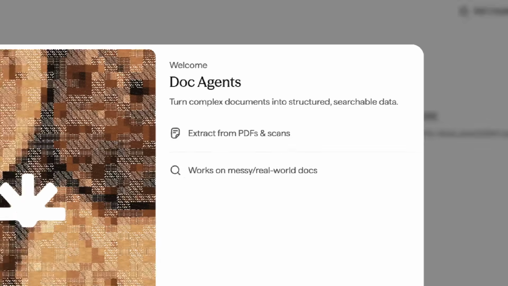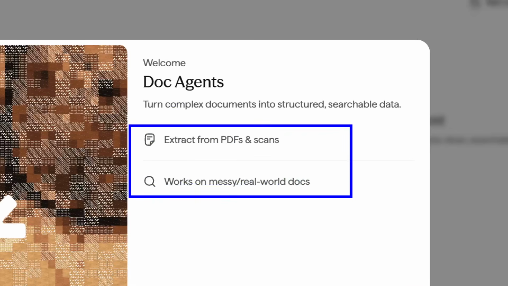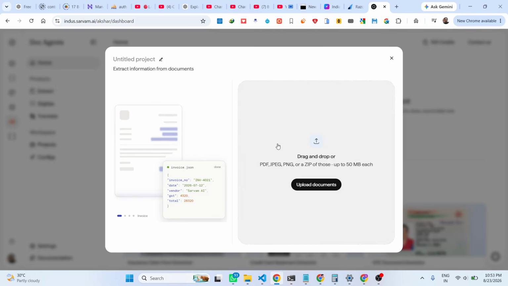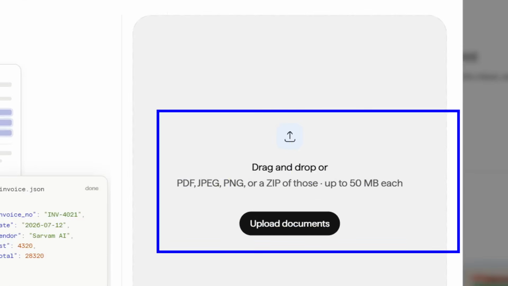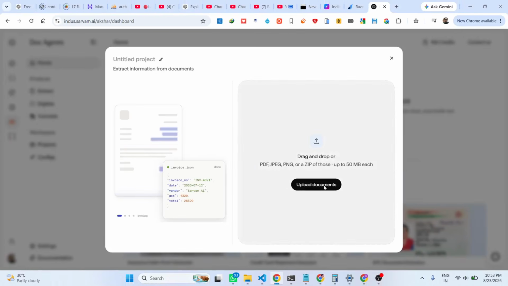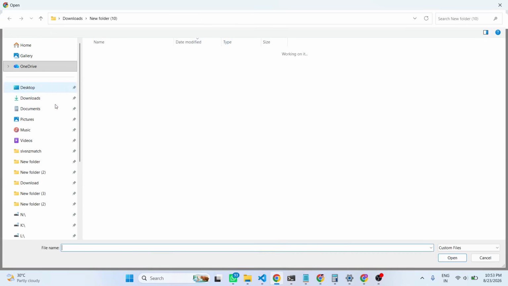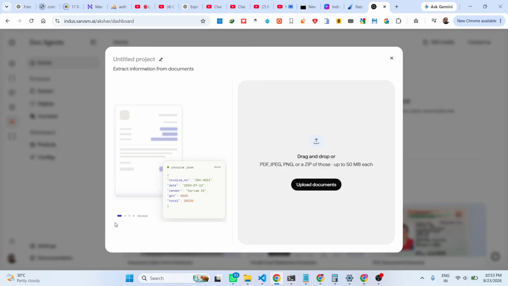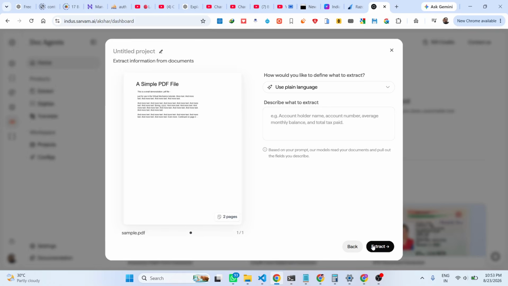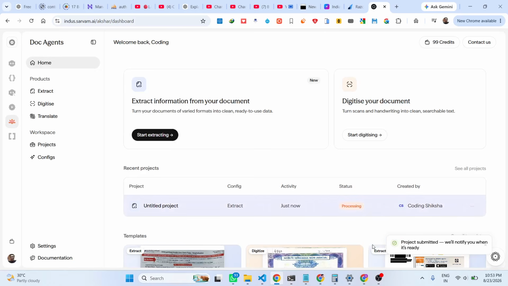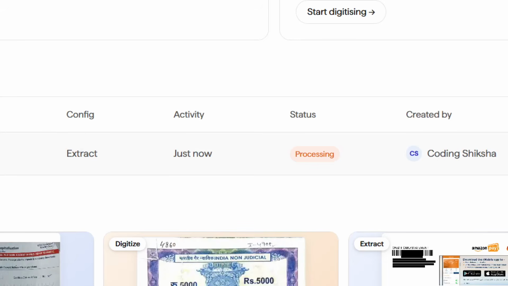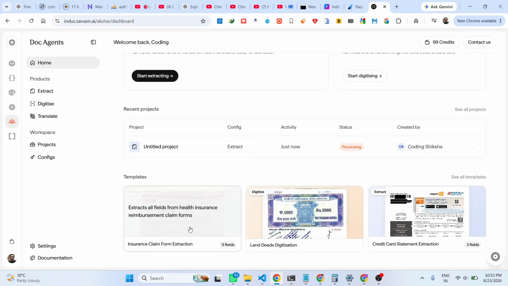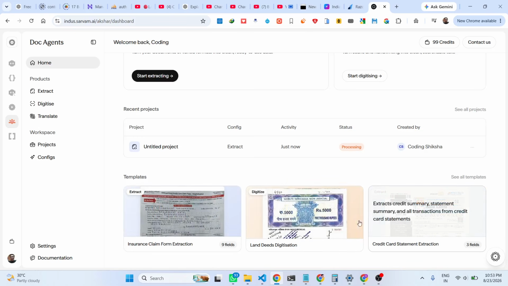They also have these document agents. You can extract data from a PDF. It can be any document, such as your PAN card, your Aadhaar card, anything. It can extract data from a PDF file. Let me try this with a simple PDF file. I upload a PDF file, as you see, and I want to extract the data. I uploaded this and it is processing it. Once it completes, you will get a notification. Basically, you see health insurance. These are some of the templates that are there.